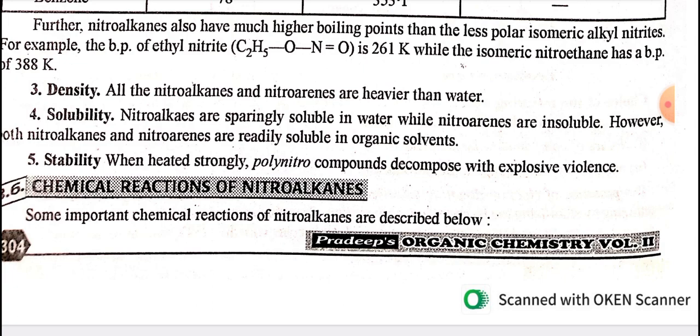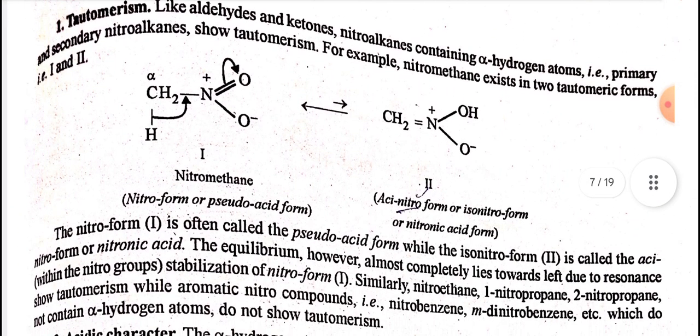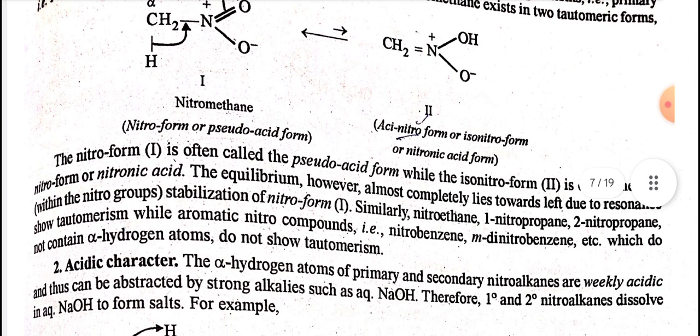Like aldehydes and ketones, nitroalkanes containing alpha hydrogen atoms, that is, primary and secondary nitroalkanes, show tautomerism. For example, nitromethane exists in two tautomeric forms, that is, 1 and 2, and the second is the aci-nitro form or isonitro form or nitronic acid form. Nitro form 1 is called the pseudo-acid form, while the isonitro form 2 is called the aci-nitro form or nitronic acid. The equilibrium, however, almost completely lies towards the left due to resonance stabilization of the nitro group in nitro form 1.